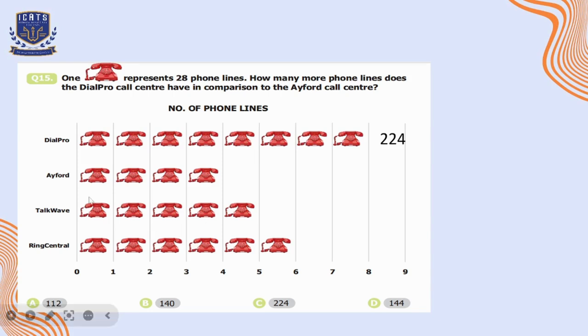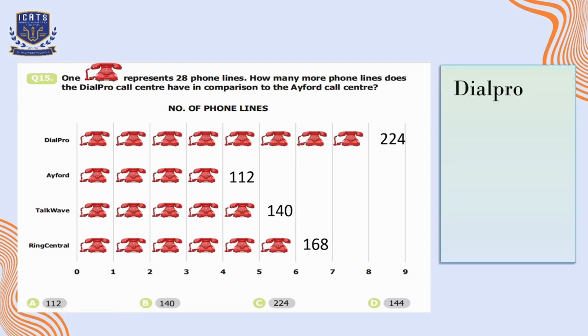Then there are 4 telephones in front of A4. So total number of phone lines are 112. Then similarly, if we multiply 28 by 5, the answer is 140. So at the end, 168 phone lines were there for Ring Central.